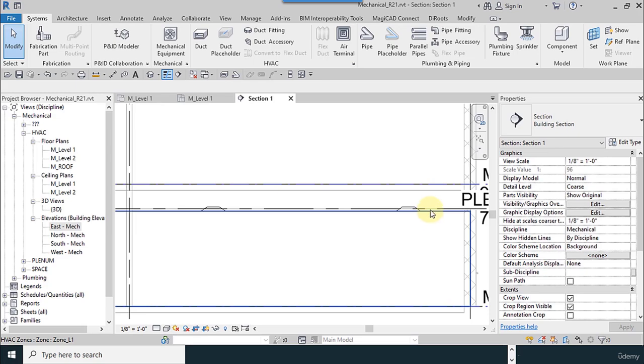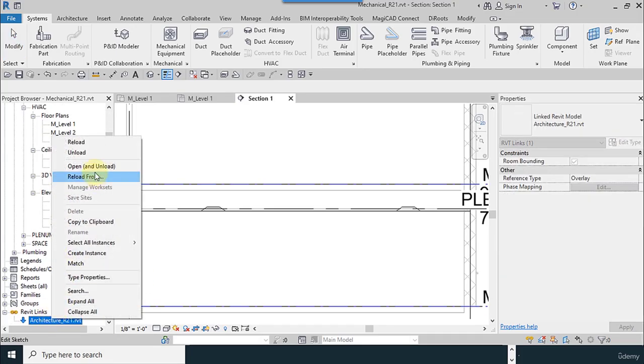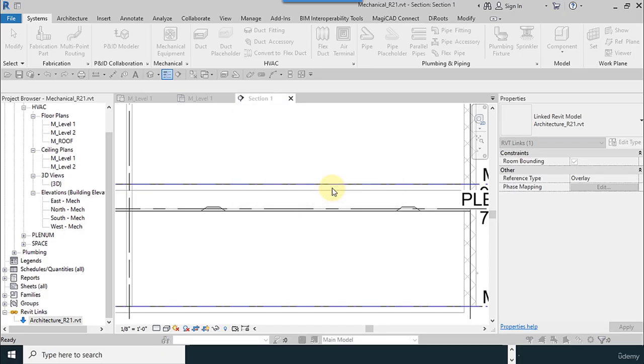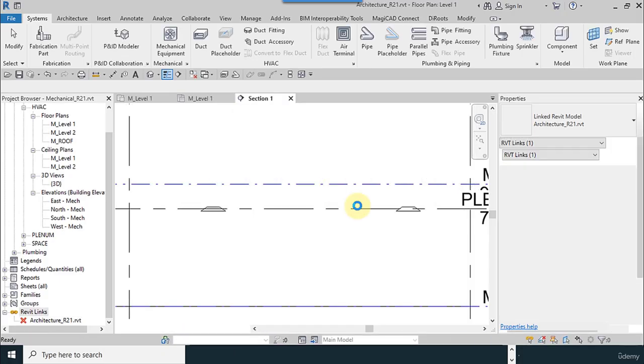If the architect comes and changes the elevation of the drop ceilings, the elevation of your diffusers will automatically change. Okay, so I go to this file to show you how it works.